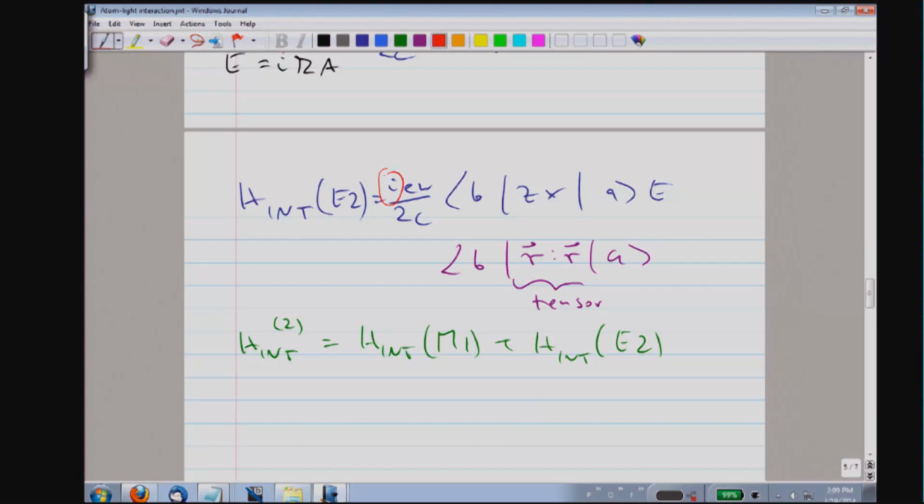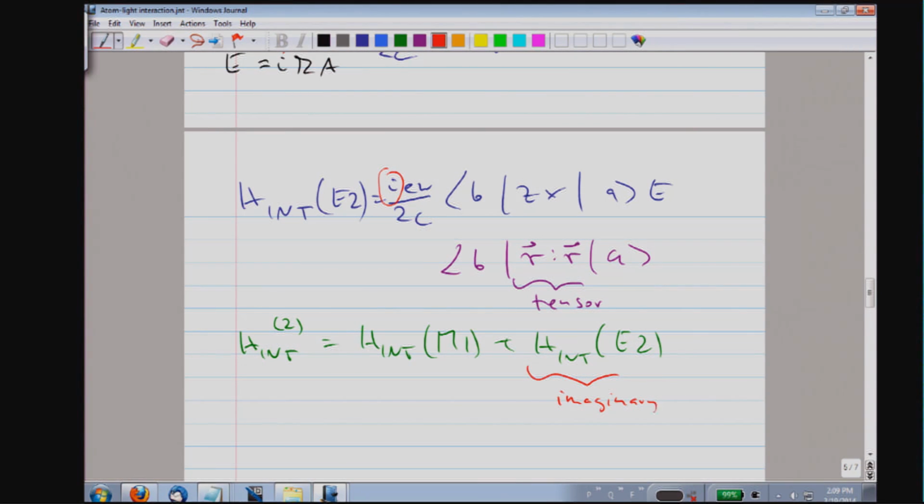We realized, I try to keep track of all the prefactors, that the electric quadrupole matrix element is imaginary, whereas the magnetic dipole was mu dot B, there was no imaginary unit, it is real.